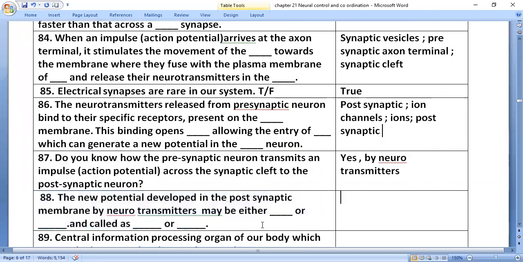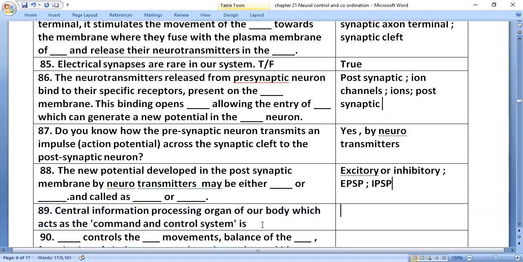The new potential developed in the postsynaptic membrane by neurotransmitters may be either excitatory or inhibitory, and is called excitatory postsynaptic potential and inhibitory postsynaptic potential.